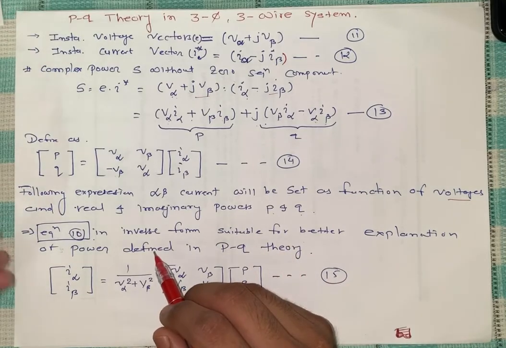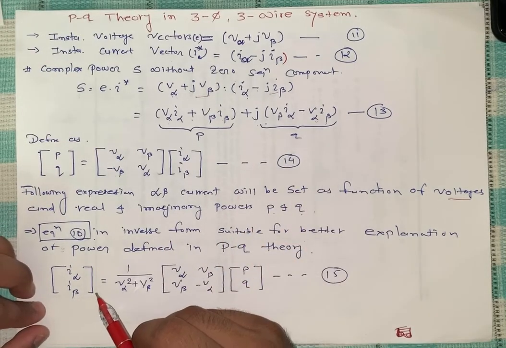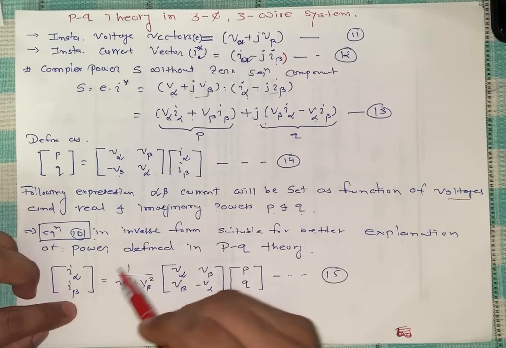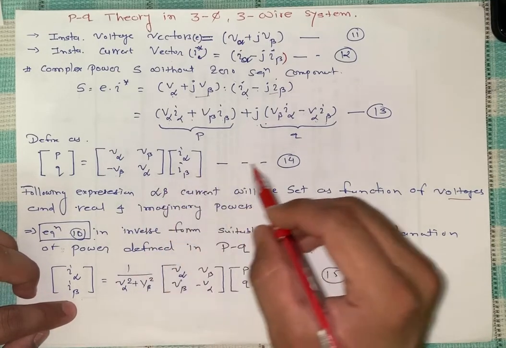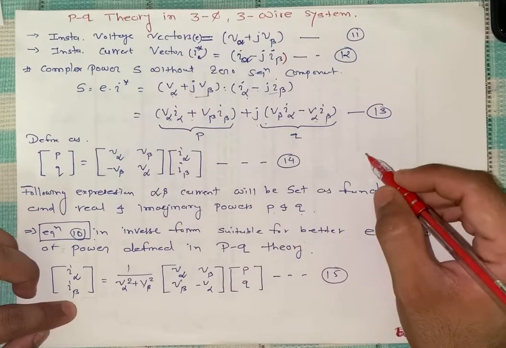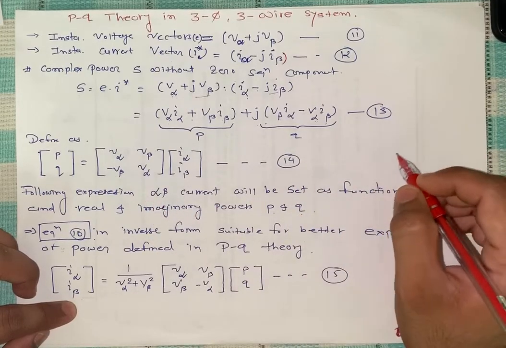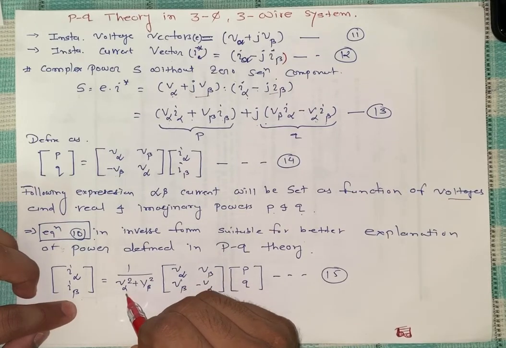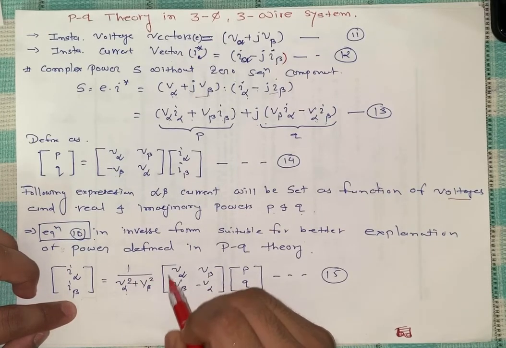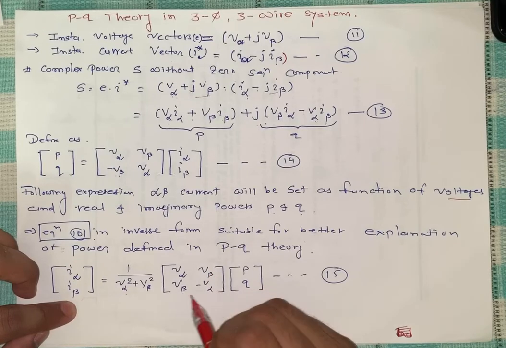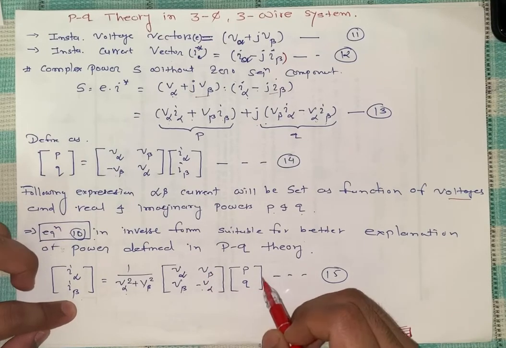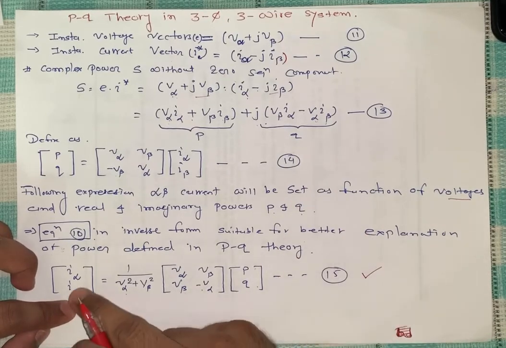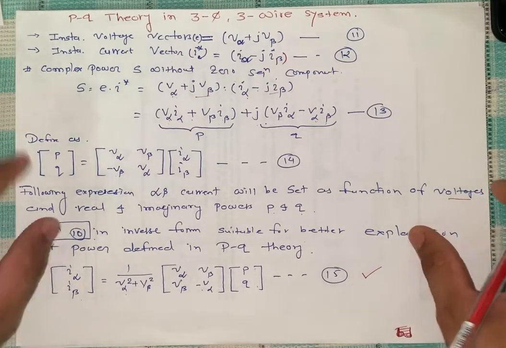So whatever that equation 10, that will be inverse form. So whatever the I alpha, that will be here. As I told you, inverse of that means adjoint matrix divided by determinant of matrix. So 1 upon V alpha square plus V beta square, in bracket V alpha, V beta, minus V alpha, and now it will change, and P Q, so now it will be in the form of alpha beta form, equation number 15.